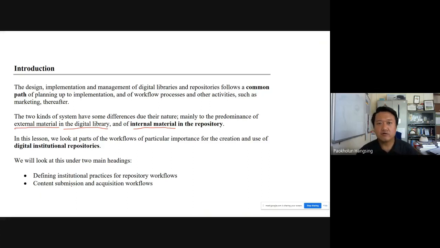There we have already covered the planning stage. That particular planning process is already covered, and it is common to institutional repository as well. They are more or less the same planning process. But there are certain things like access management and users, those kinds of things we will cover in this lecture.